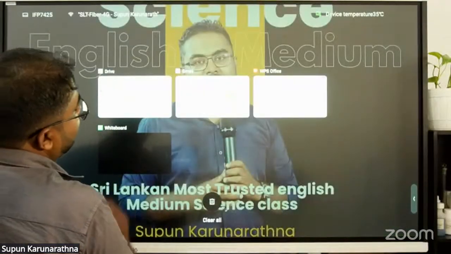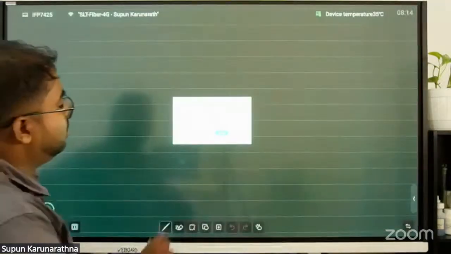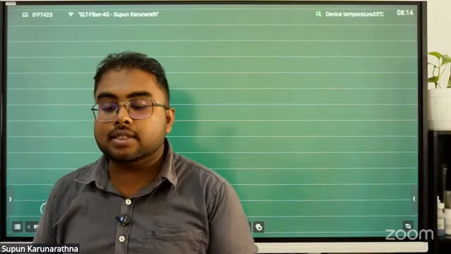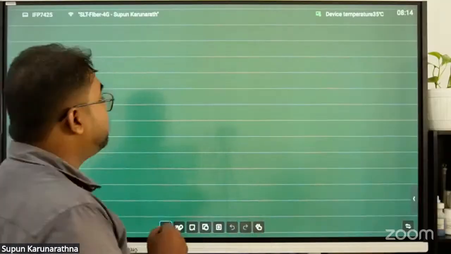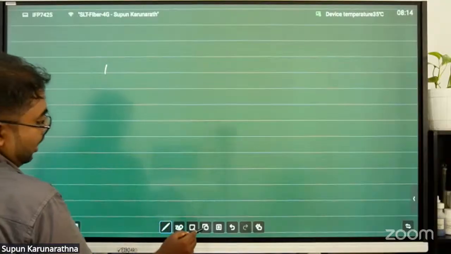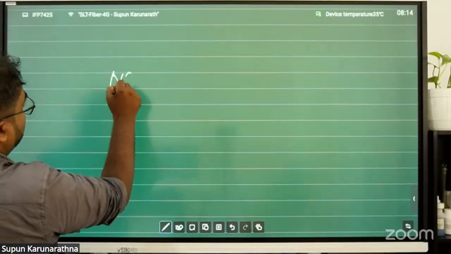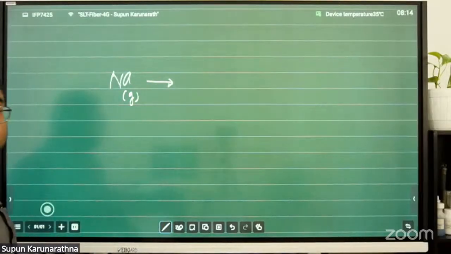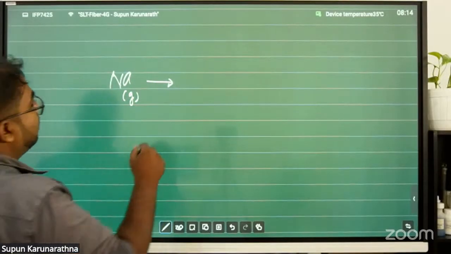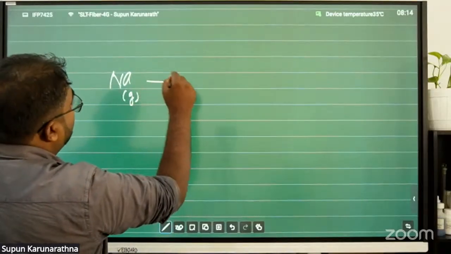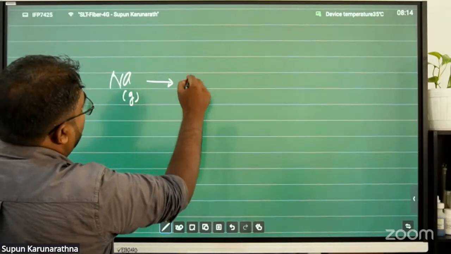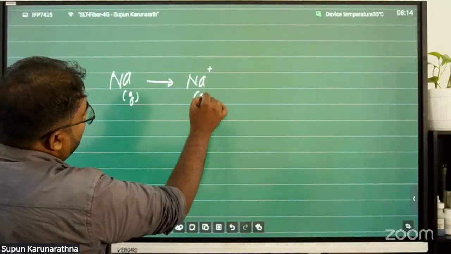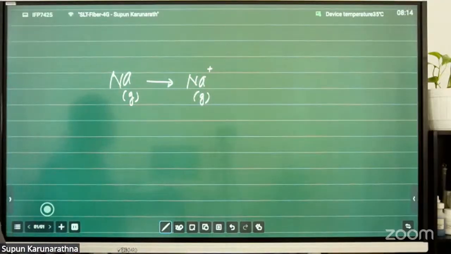So we can define what the first ionization energy is. It is the minimum energy that should be supplied to an atom. Consider sodium here, in the gas state. We provide energy to the sodium, and after removing 1 electron of the valence shell, it becomes a plus ion.